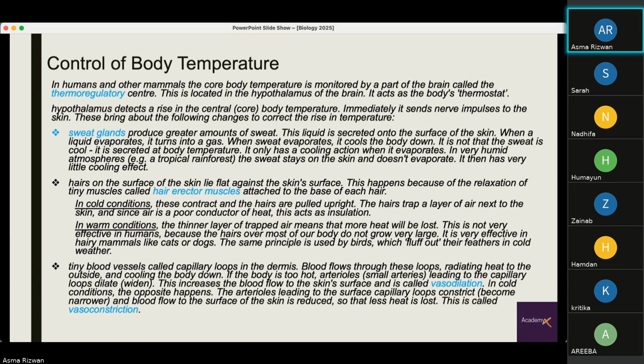In cold conditions, the opposite happens. The arterioles leading to the surface capillary loops constrict. When they constrict or become narrow, the blood flow is reduced, so there is less heat loss. This is called vasoconstriction. So again, all of these parts or organs of the integumentary system are acting to maintain homeostasis, to maintain a constant internal environment.